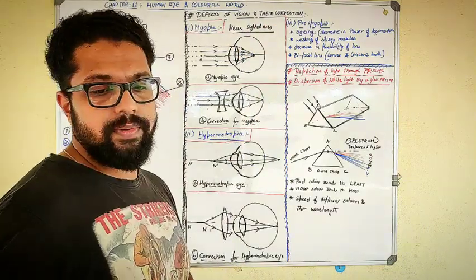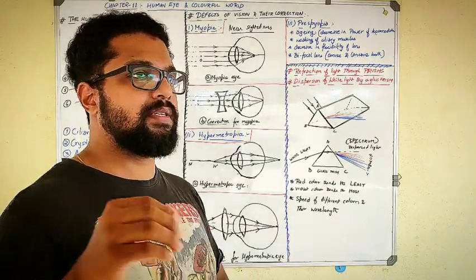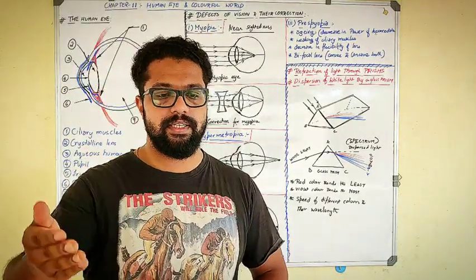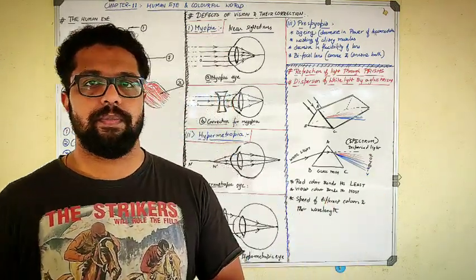Okay, so myopia is nothing but nearsightedness, which means that person can see what is nearer. He can see only the things which are near or closer to him, but he cannot see the things which are farther from him.